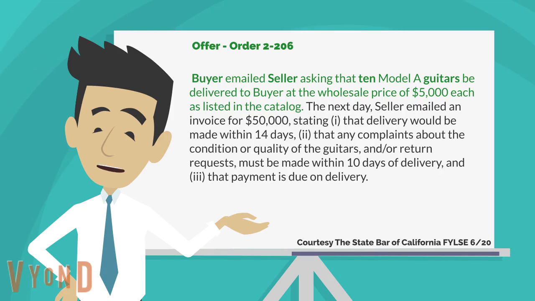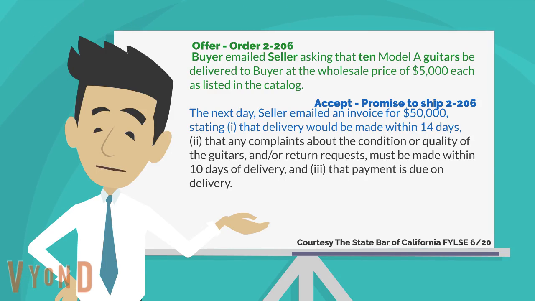As we go through this exam, we are going top to bottom as a contract's answer is always given in a linear fashion. In green, you can see where we find an offer. Buyer emailed seller asking for goods to be delivered, which is an offer to purchase. The parties, subject matter and quantity are all present, so the offer would be valid since the terms are definite and complete. Next, we see in blue that the seller accepted by promising to ship. The 14 days can also be argued as an additional term under 207.